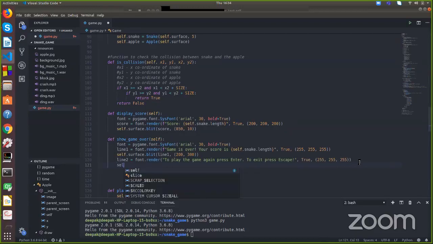So self dot blit. Let's display this a bit lower. Okay. And we will just also pause the music. And we'll just refresh the screen.